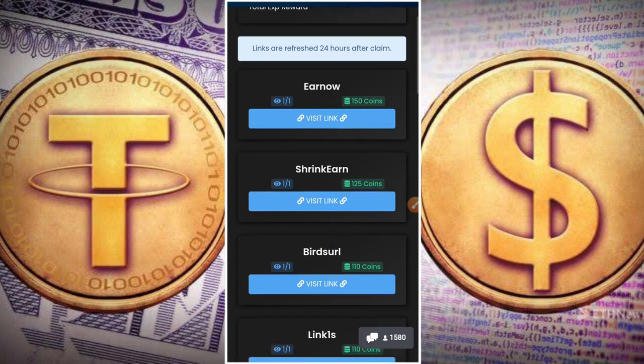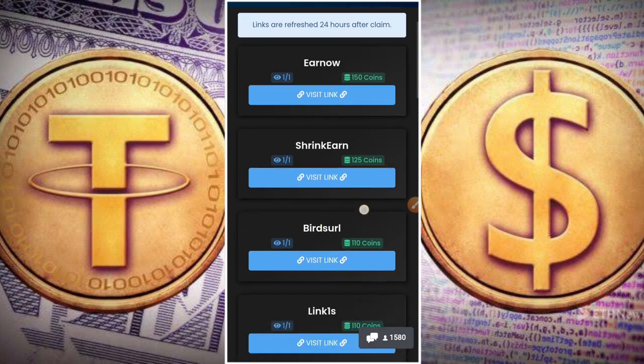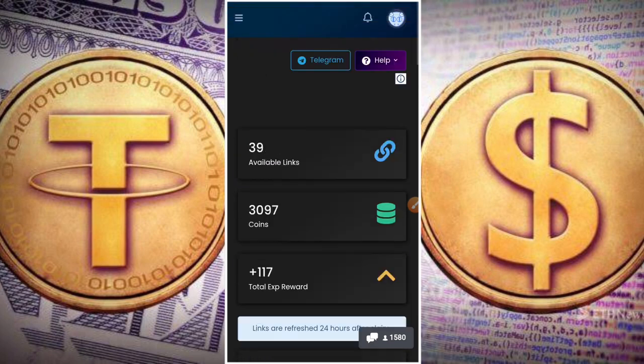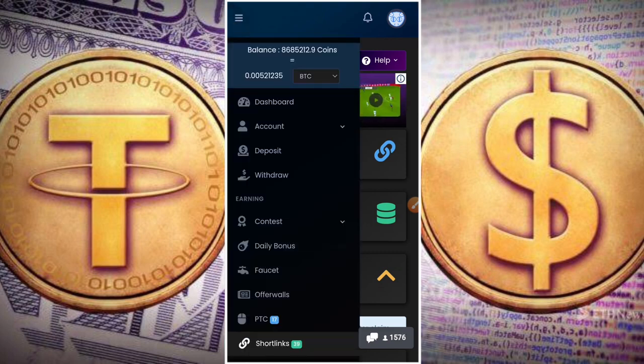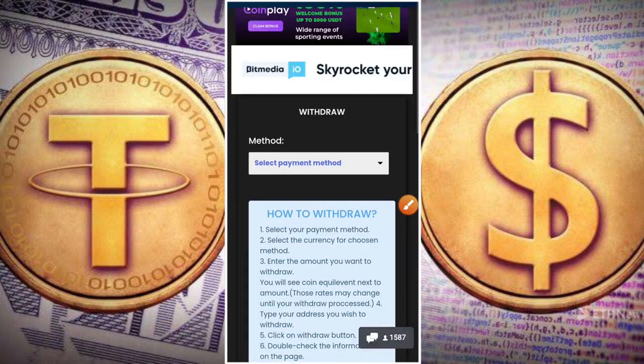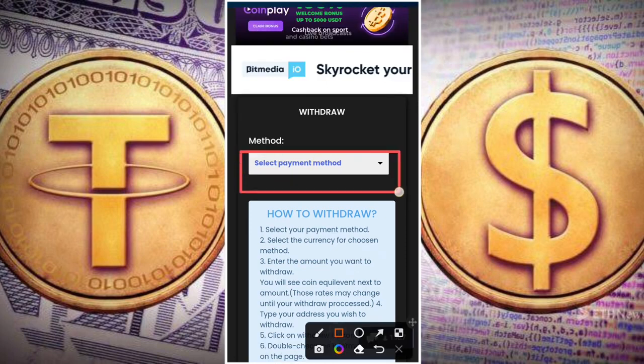In case you are good at visiting short links, you can make a whole lot of money out of this site. Not that a whole lot, but a reasonable amount of money. So now guys, I guess it is time to withdraw, and let's see if the site is still paying or not. To withdraw, come over here and click on this withdraw button. Once you click on withdraw, you have to first of all select the payment method.